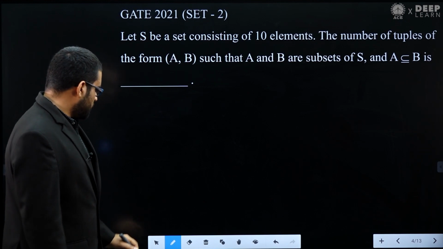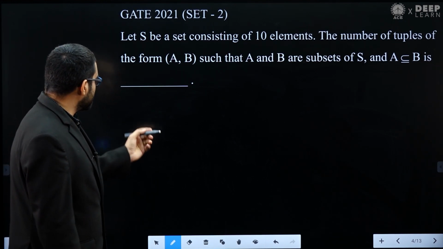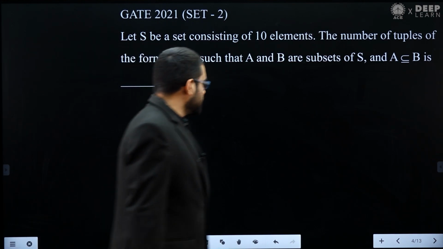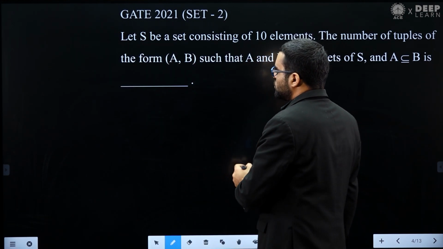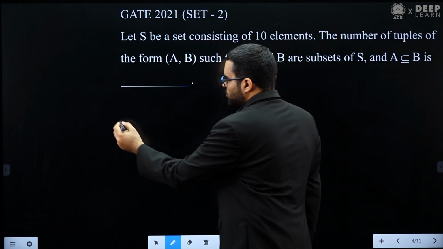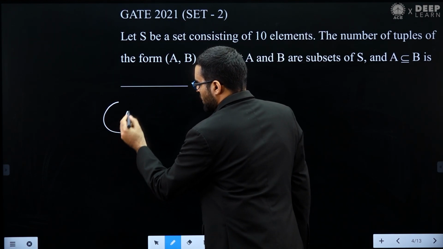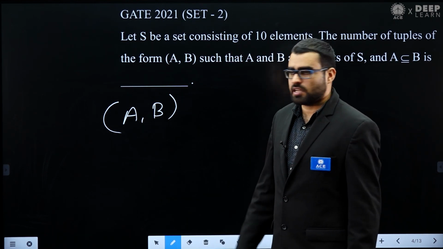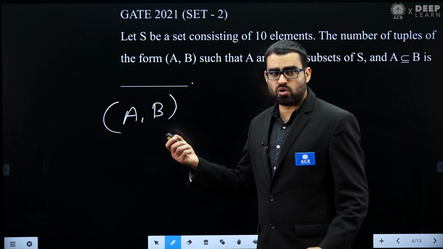Let's try to understand this question, what he is saying. He is saying that you have a set S and he wants to ask how many pairs of this type, (A, B), you can make. Remember, this is an ordered pair, so the order will matter.